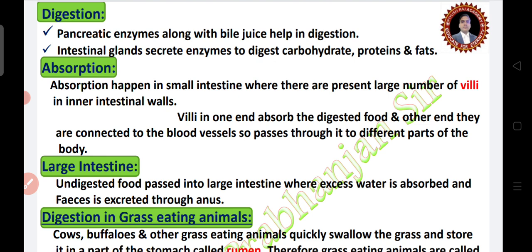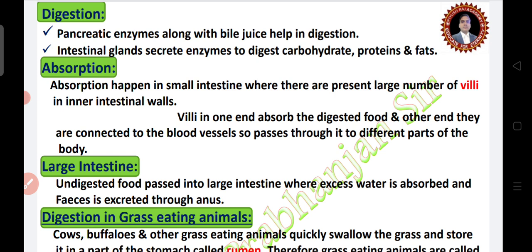Then after absorption, assimilation happens. The absorbed digested food is transported via the blood vessels to the different organs of the body where it is used to build proteins required by the body. This is called assimilation.